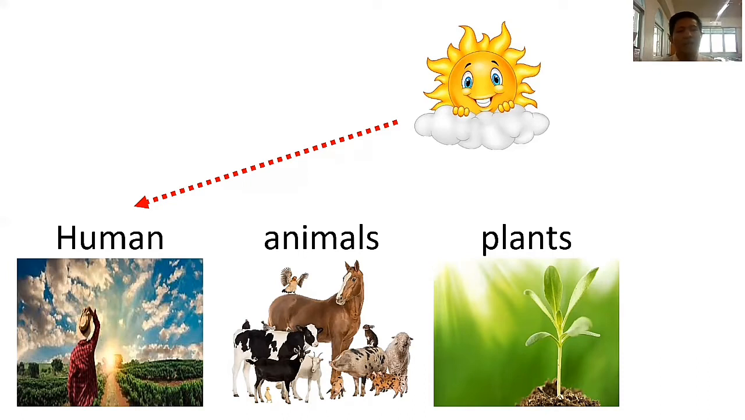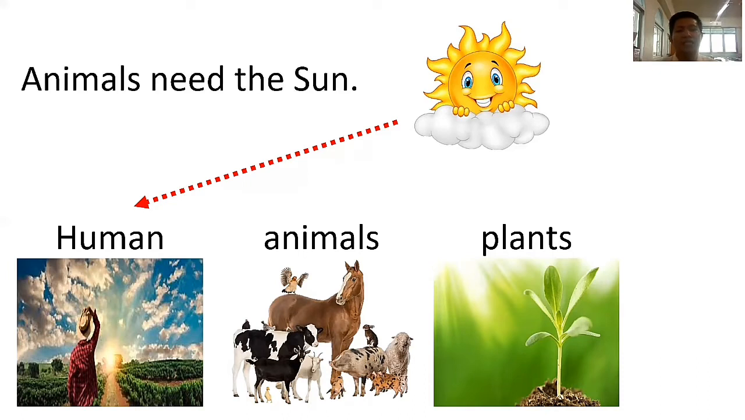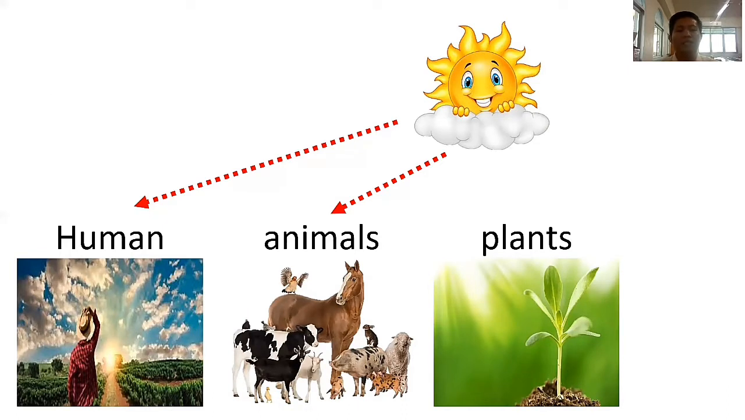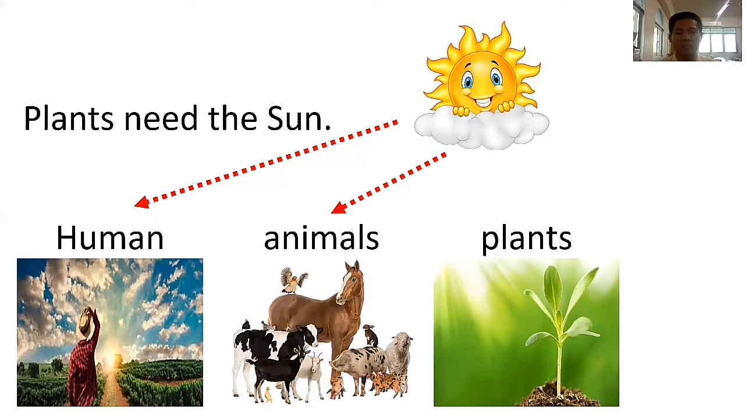Next, animals need the sun. Animals need the sun. Without the sun, animals would no longer be living here on earth. Next, plants need the sun. Plants need the sun. Let's remember that one.